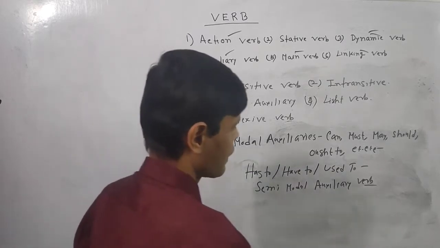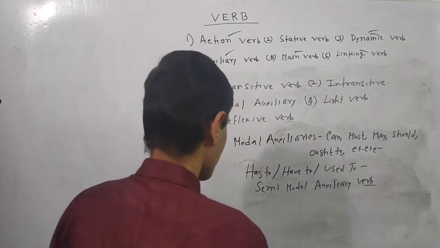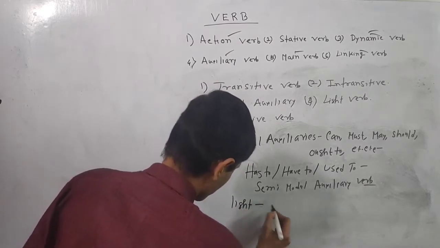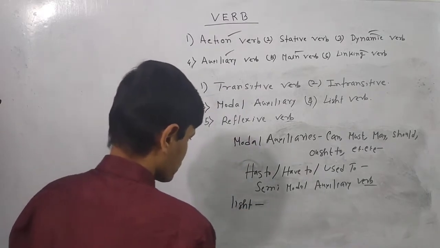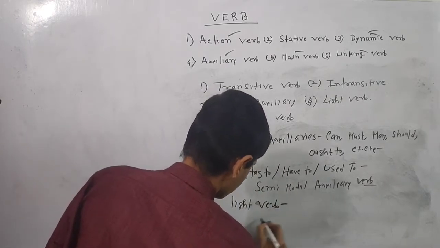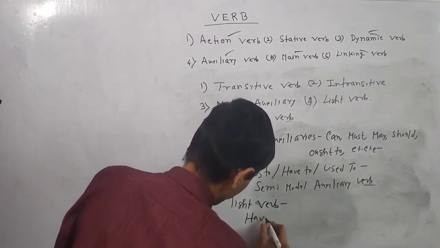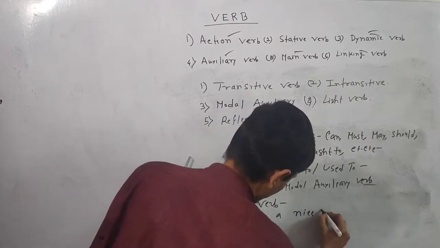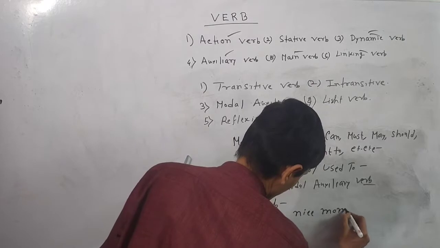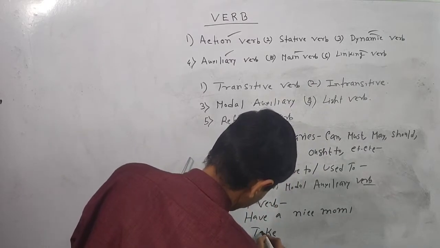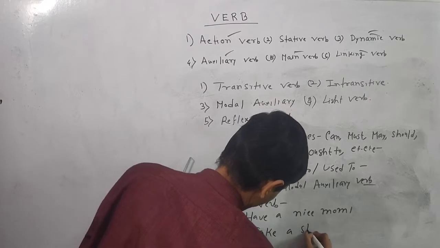Now what can be the example? Light verb is a very important chapter. If we just consider light verb, suppose, have a nice morning, or take a shower.